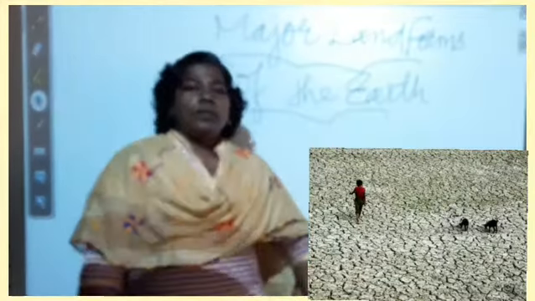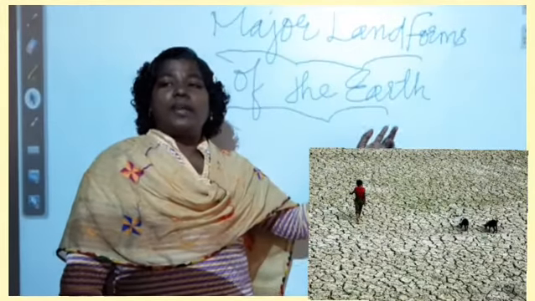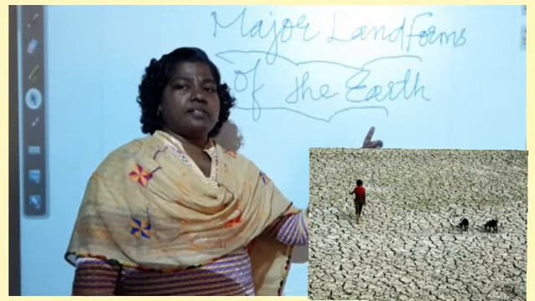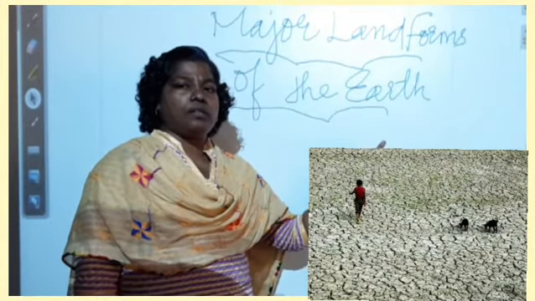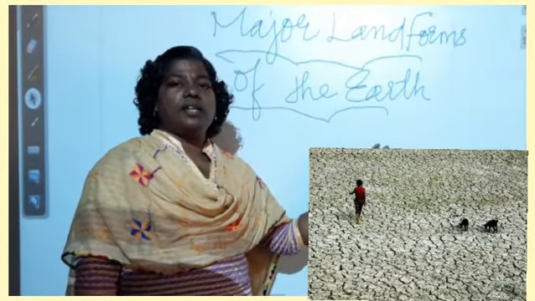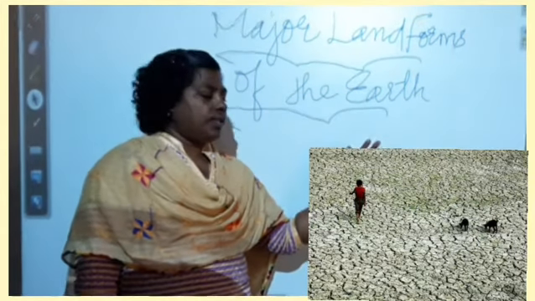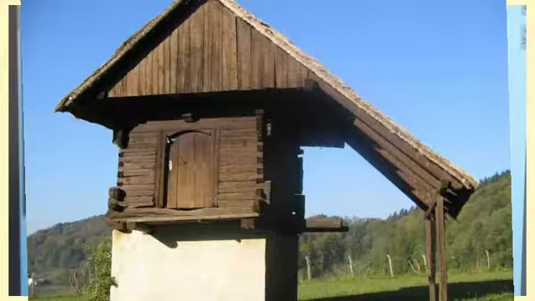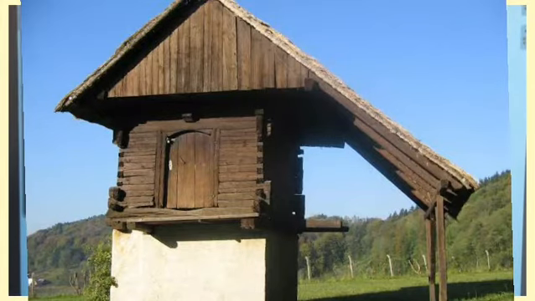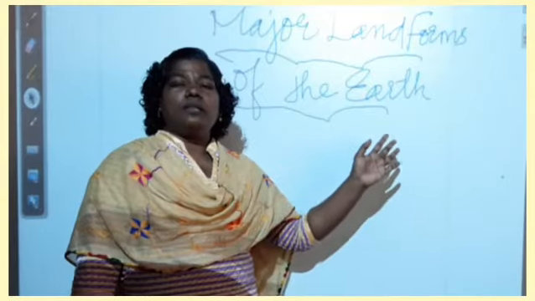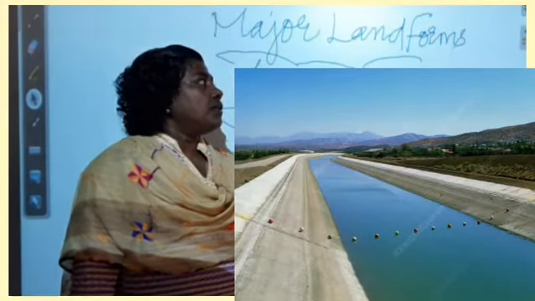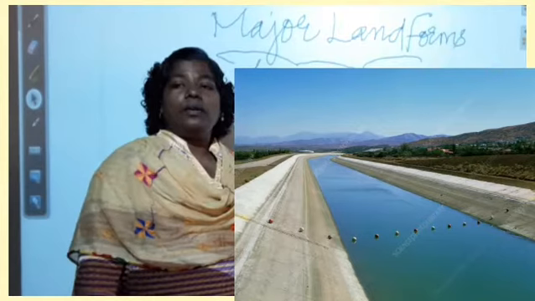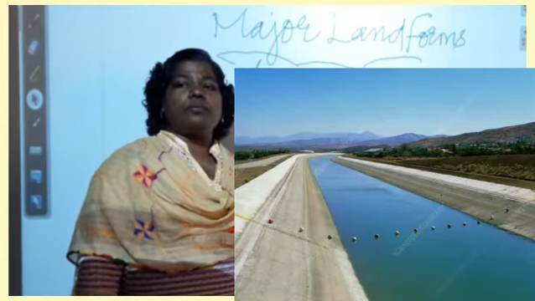See, we all know that Earth is the only planet where life exists. Why does life exist on Earth? Because different essential things are found on the surface of the Earth, like food, shelter, water, air. These all things are found only on Earth. That makes it possible for humans to live on the Earth. And we are going to learn about major landforms of the earth.